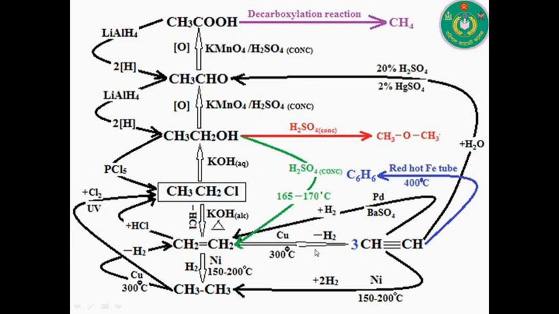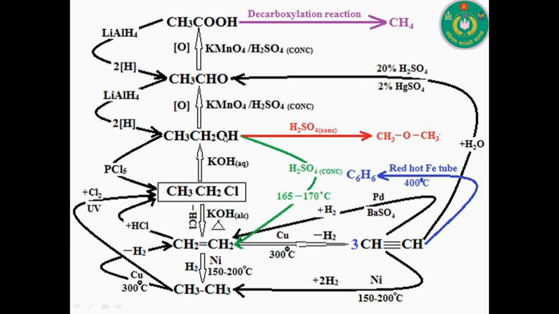Next, for the addition of nascent oxygen, potassium permanganate in presence of concentrated sulfuric acid may be used for this reaction, or you may also use potassium dichromate in presence of concentrated sulfuric acid.